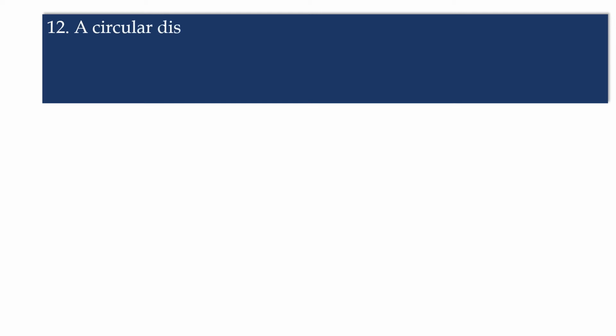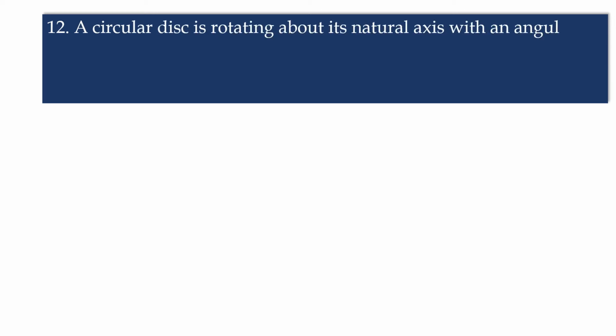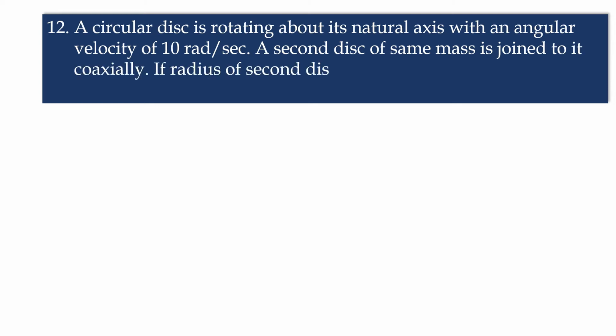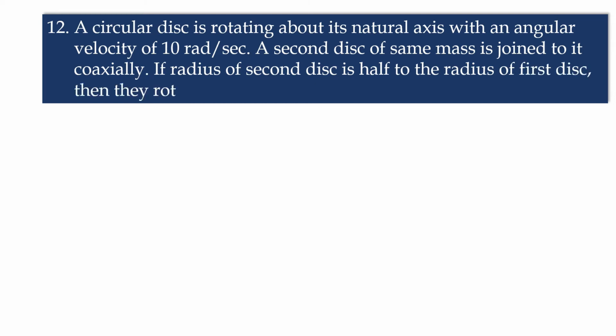Next, in this one, a circular disc is rotating about its natural axis with an angular velocity of 10 radians per second. A second disc of same mass is joined to it coaxially. If radius of second disc is half the radius of first disc, then they rotate together with an angular velocity of. Here we have to find out the angular velocity. Now let us go to the solution.